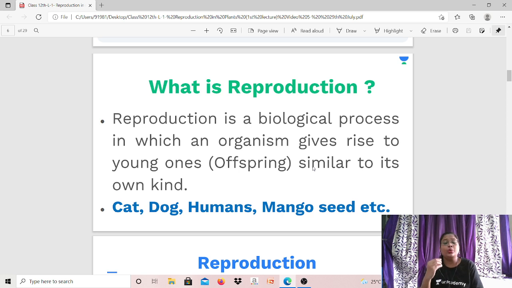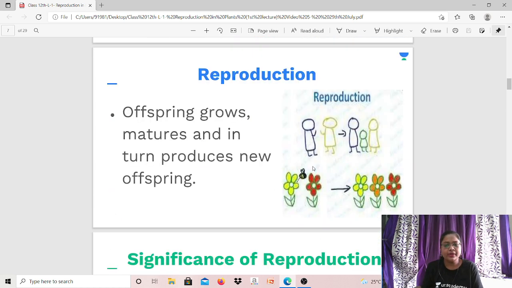Okay, young ones are also known as offsprings. We also call them progeny. But similar to its own kind. This is very important. Let's move further.